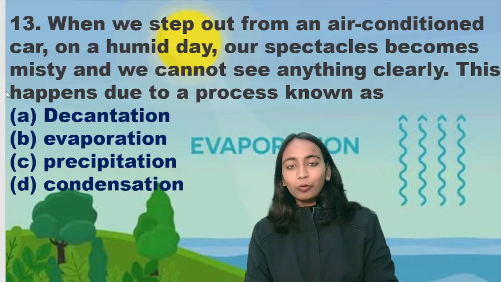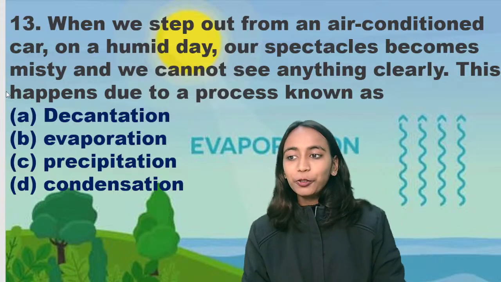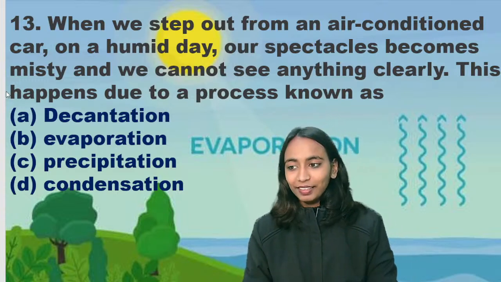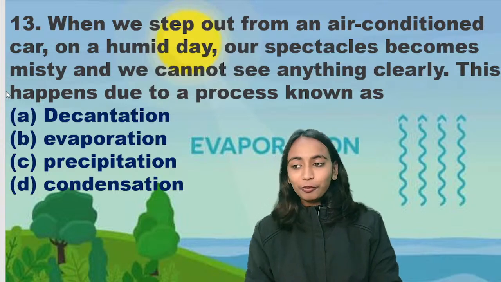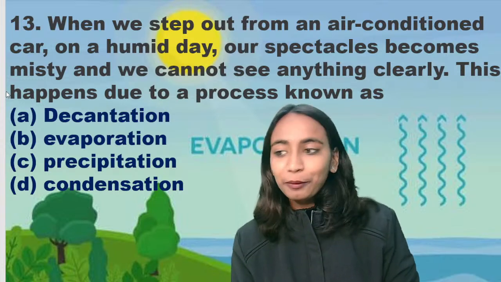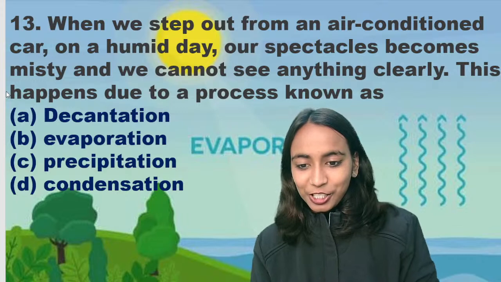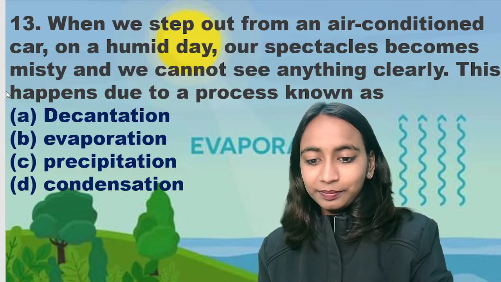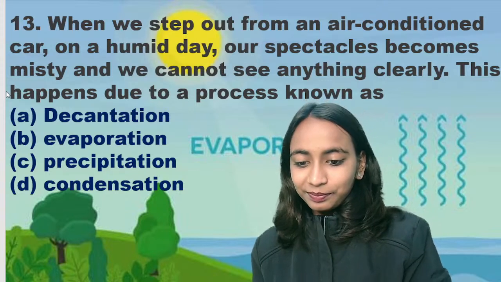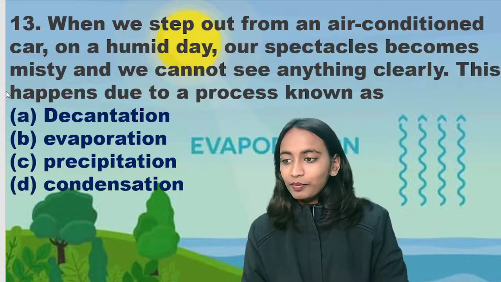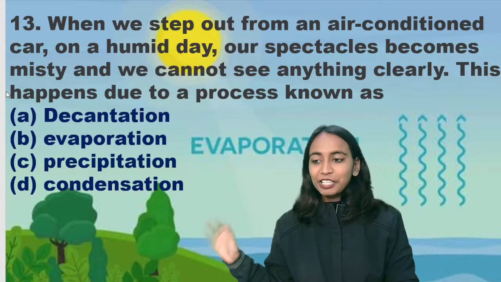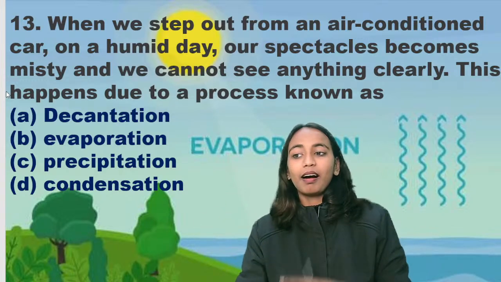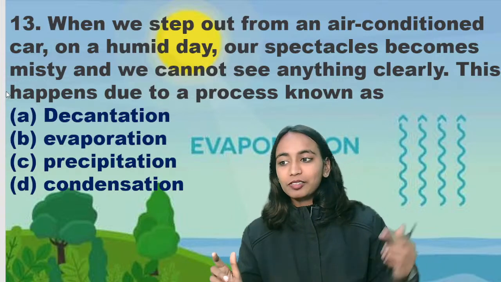When we step out from an air conditioned car on a humid day, our spectacles become misty and we cannot see anything clearly. This happens due to the process of decantation, evaporation, precipitation or condensation. ओके, डिकैंटेशन, इवेपोरेशन. जब भी आप किसी एयर कंडीशन रूम से सडनली बाहर जाते हो, किसी कार से आप बाहर जाते हो, the spectacles they become very misty.